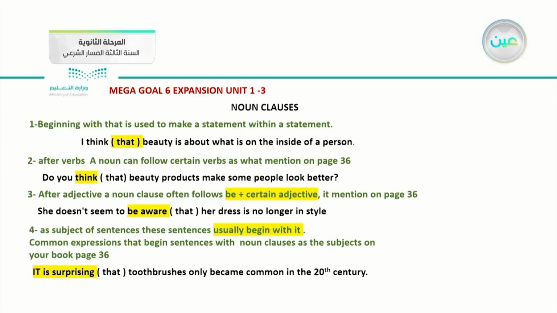They give one of these as an example: "Do you think that beauty products make some people look better?" What do you think about it? So "think" is a verb, followed by "that beauty products make some people look better". This is the second situation.